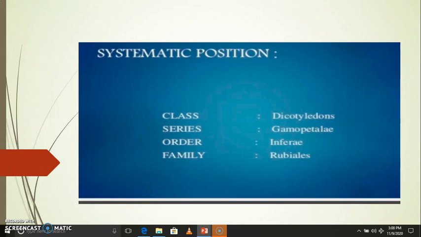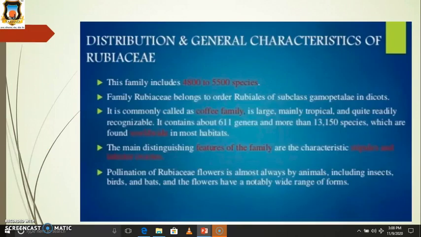This order includes families in which the position of the ovary is inferior, meaning epigynous, meaning the ovary is inside the thalamus cup, or the ovary is below, and the calyx and corolla are above the ovary. Then the family is Rubiales.